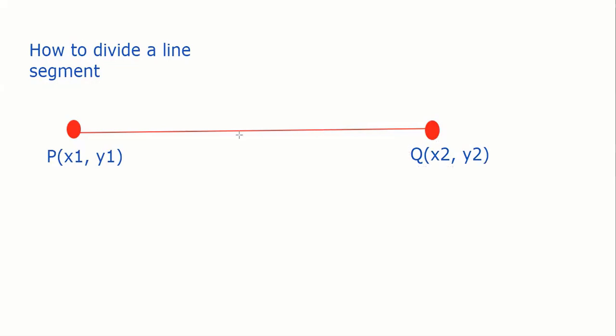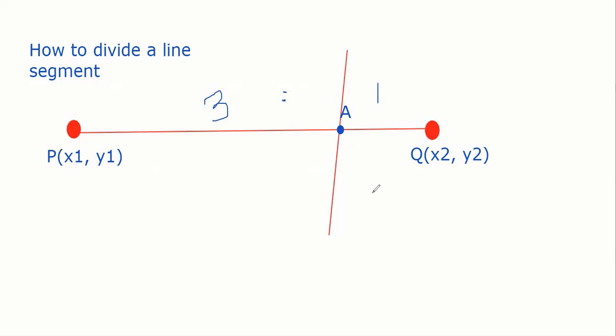Suppose I am dividing this line segment. Suppose I make some kind of line like this, and listen to the concept of what I am trying to tell you. Suppose I put a blue point here. इसको मैं बोल देता हूं suppose point A. Suppose point A divides the line segment PQ into 3:1 ratio. Understand?